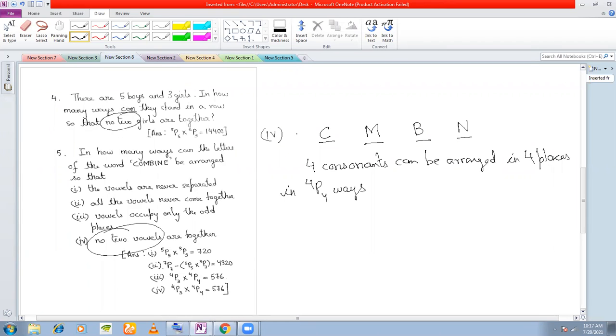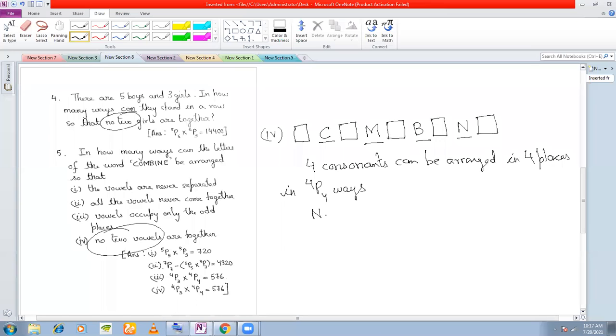Now comes the turn of the vowels. Now I can place the vowels in between here. I can place the vowels here, right? If I place the vowels here, then I won't have two vowels together. No two vowels will be together.